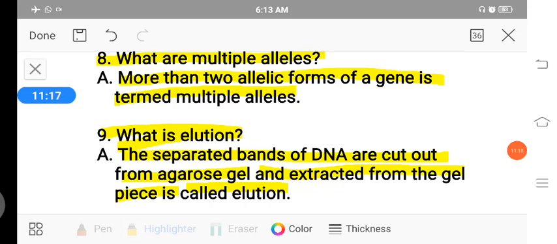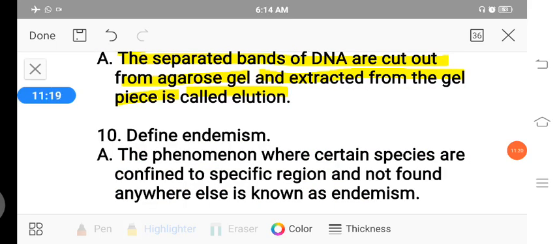Next is the 10th question, the last question: define endemism. The phenomenon where certain species are confined to a specific region and not found anywhere else is known as endemism.